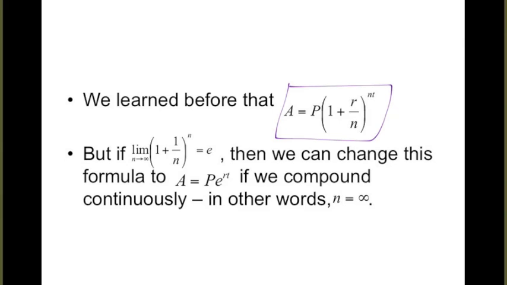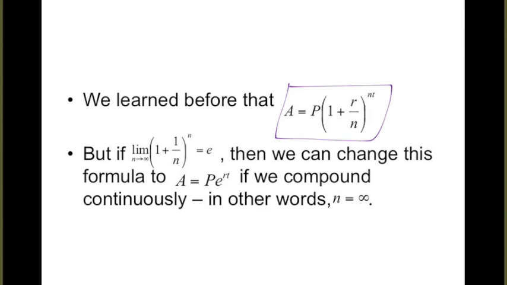And this was the formula that we use to figure out how much money we have in the bank when they compound our interest. And compounding interest is when they give you some interest, and then the next time they go to give you more interest, they give it to you not only on what you put in, which is called the principal, but also on the interest they already gave you. Okay? So let's say you put in $100. At the end of the year, they gave you another $5. Then the next time they go to figure out the interest, they're going to figure it on $105, not just your original $100. So that's a good thing. Your money's going to grow faster that way.